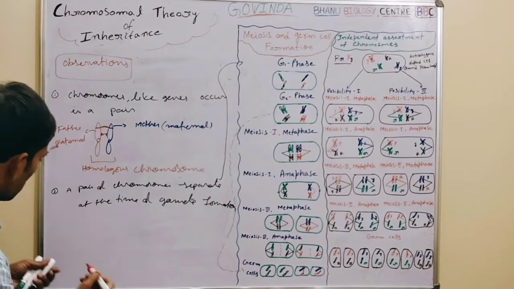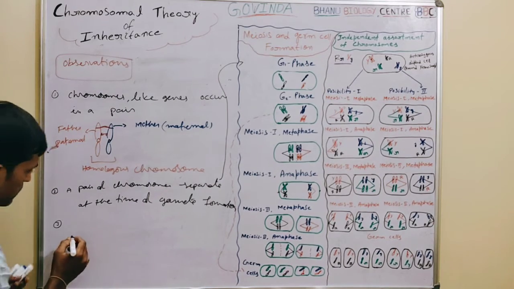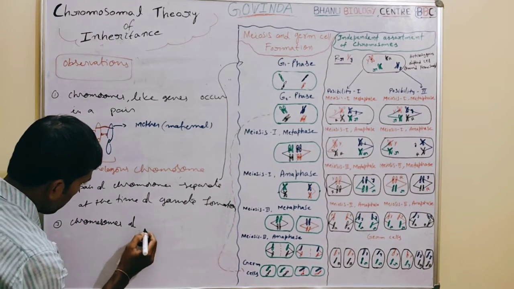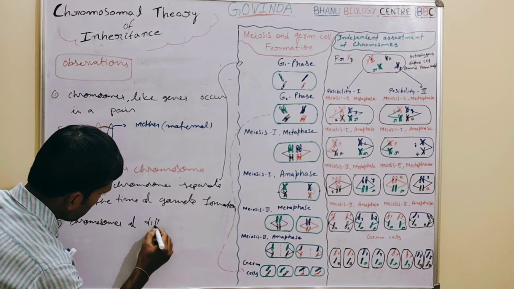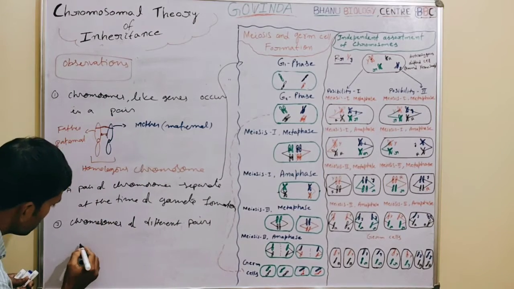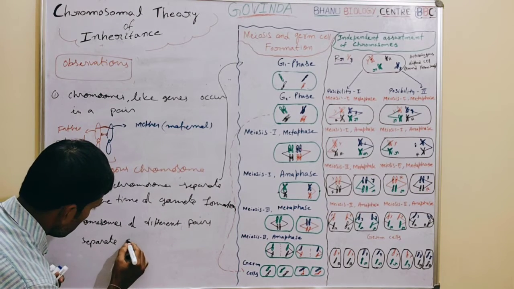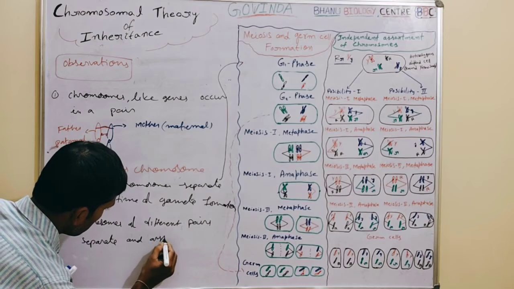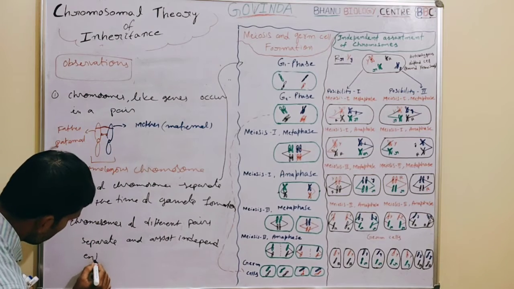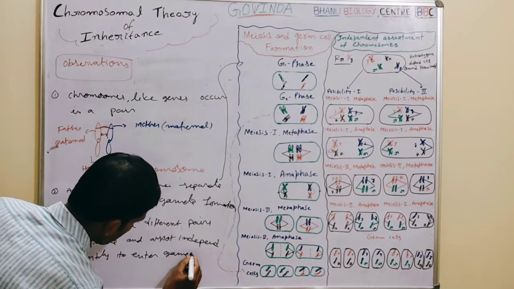Next, the third observation made by them: chromosomes of different pairs separate and assort independently to enter gametes.